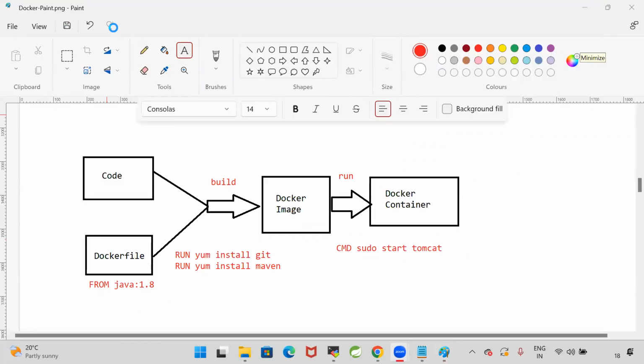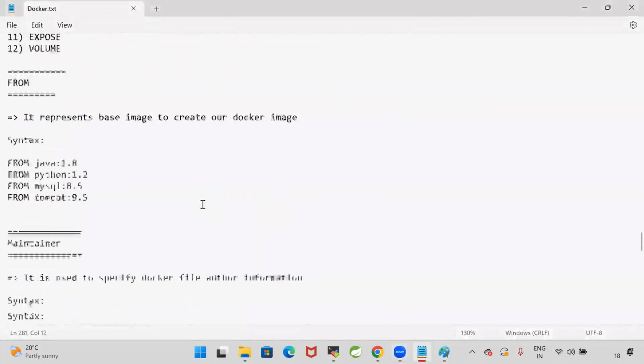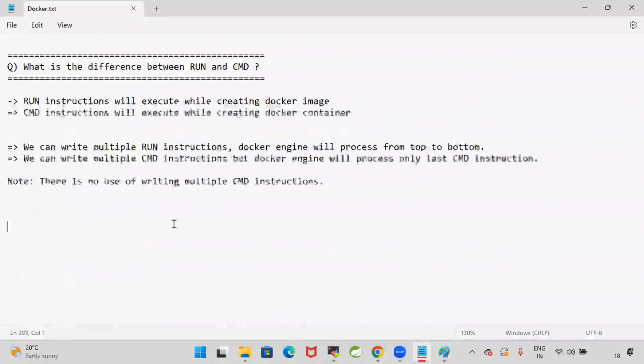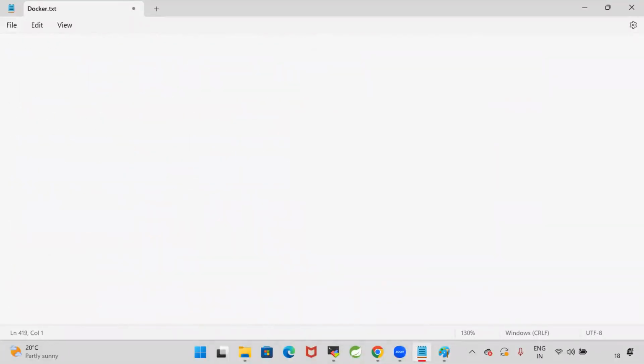Can we do that? Yes. So now see here, I will take one sample Dockerfile. I'm not going to install any software, just a basic syntax I'm going to show you. Sample Dockerfile I'm going to write now, just to print a hello world message, something like this.